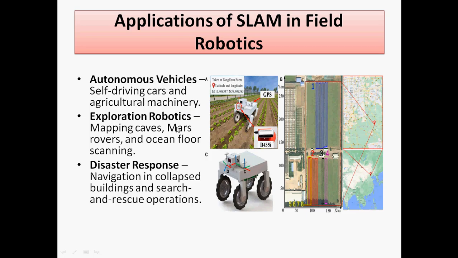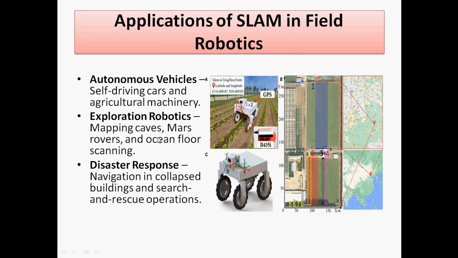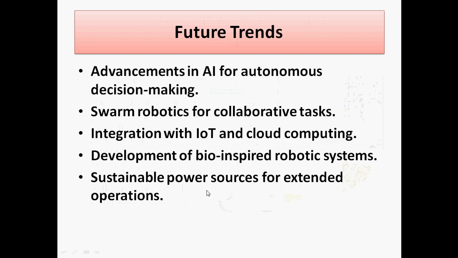Next is exploration robotics, in Mars rovers and ocean floor scanning. So it is also useful for exploration. So these are the uses of SLAM. SLAM, simultaneous localization and mapping, is very important. It is also possible in disaster response when navigation collapses. At that time we can do search and rescue operations with SLAM-operated wheeled robots. So this is also a main area we find in disaster response.